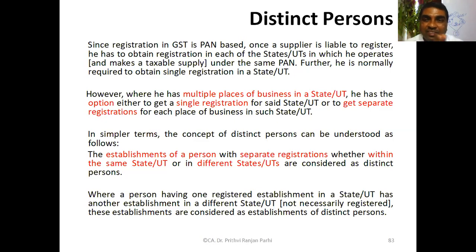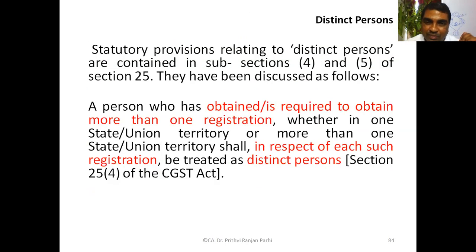So each of these establishments shall be regarded as a distinct person. Okay, I think you have understood the meaning of distinct person. A person who has obtained or is required to obtain more than one registration, whether in one state or more than one state, shall in respect of each such registration be treated as a distinct person. So that is the concept of distinct person.